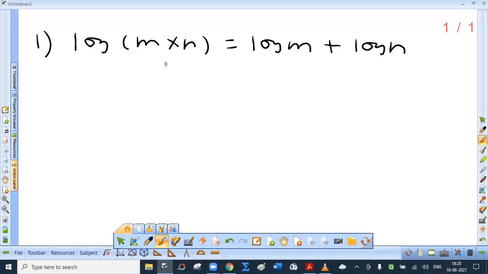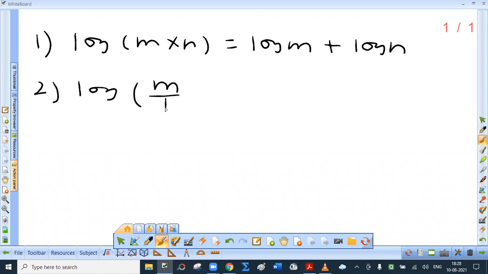So logarithm of product is not product of logarithms. It is sum of the logarithms. Now people who read this as log into m may take log common from the right hand side to get log into m plus n. That is ridiculous. This is not log into m, this is logarithm of m. So the sum of the logarithms is the logarithm of the product. That is, the logarithm of a product is the sum of the logarithms.